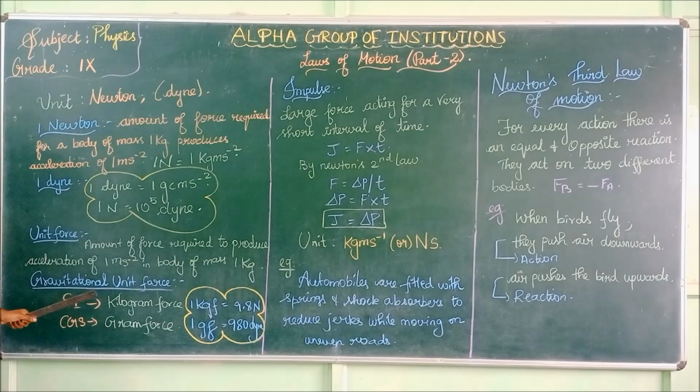What is gravitational unit force? In the SI system, gravitational unit force is called the kilogram force.